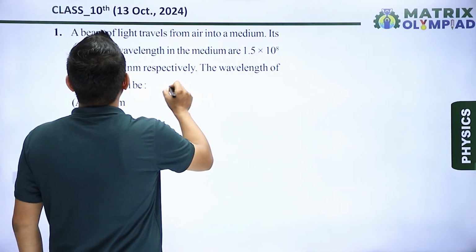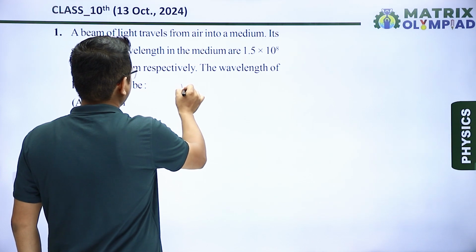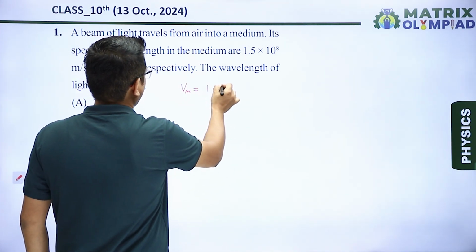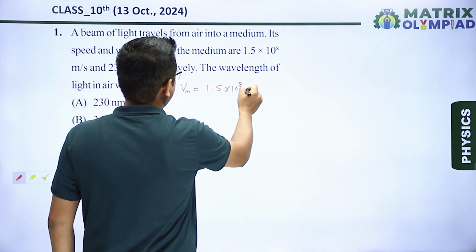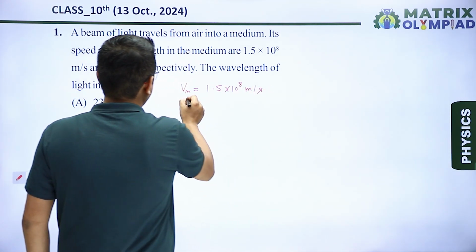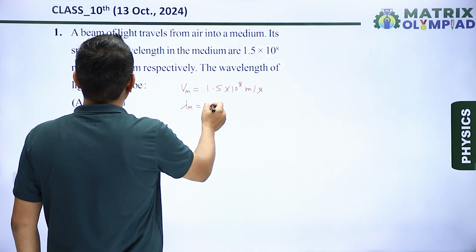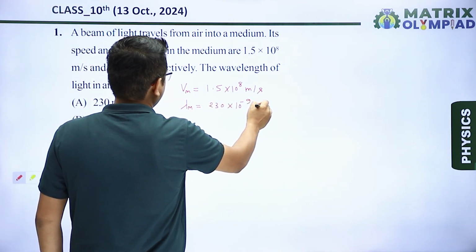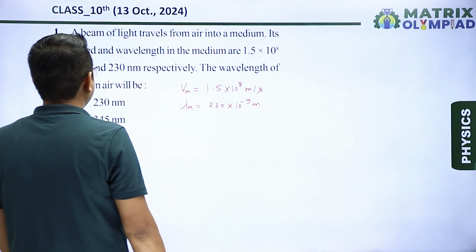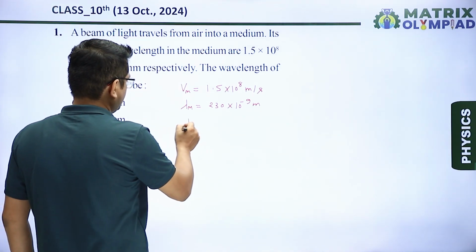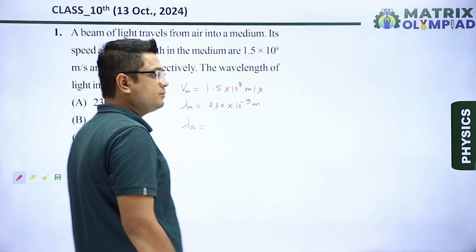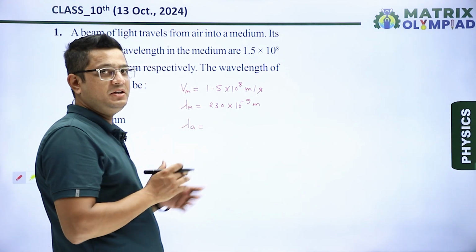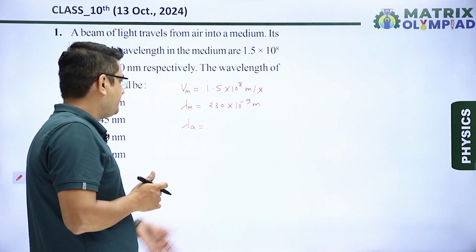So the speed is given, let's say speed in medium is Vm, which is given here 1.5 into 10 to the power 8 meter per second, and the wavelength in medium is given 230 nanometer, means 10 to the power minus 9 meter. The wavelength of light in air will be, so we have to calculate lambda air. When light goes from one medium to another medium, its wavelength will change, so we have to calculate its initial wavelength, which was in air.